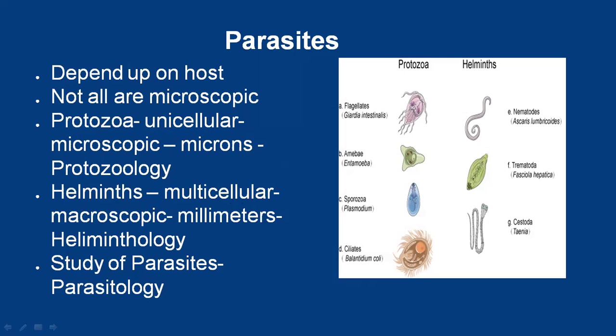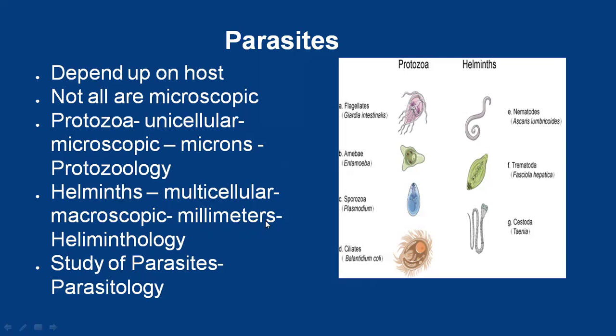Protozoans are microscopic, which means they can be seen under a microscope. Entamoeba histolytica and Plasmodium are protozoans. Their size is measured in microns, and the study of protozoans is called protozoology. Helminths such as nematodes or trematodes, like Ascaris lumbricoides, Fasciola, or Ancylostoma duodenale, are multicellular eukaryotic organisms and are macroscopic, with size measured in millimeters.